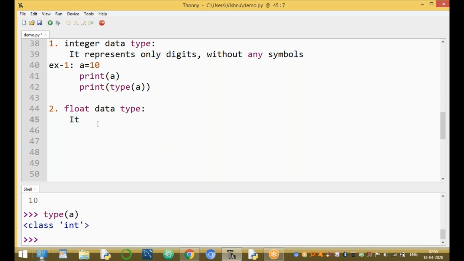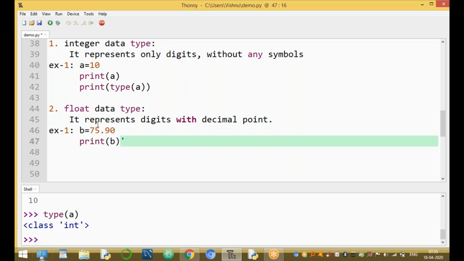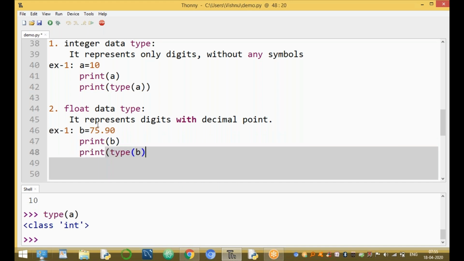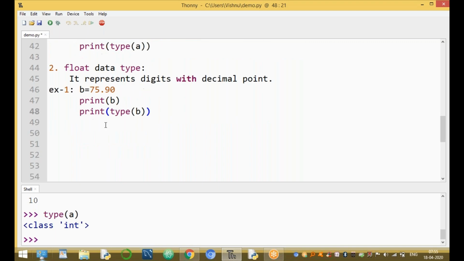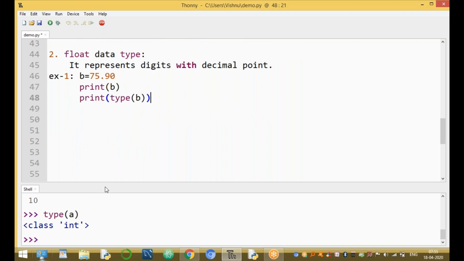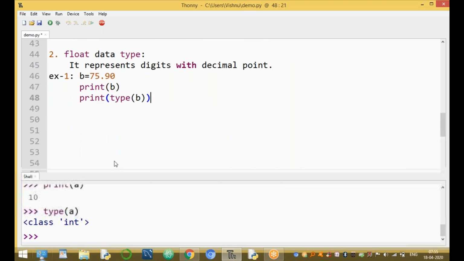That means it represents digits with the decimal point. For example, b value equal to 75.90. And what is the value of print of a and print of b? Print the type of b. Digits with the decimal point. So now run this one.